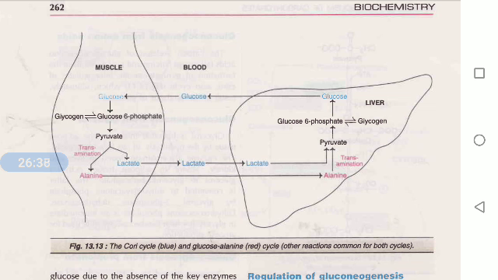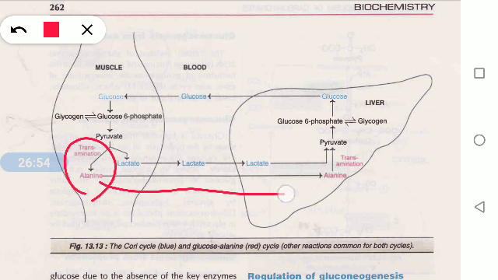Glucose alanine cycle. The glucose alanine cycle is nothing but glucose and glucose 6-phosphate in muscle by means of transamination. Pyruvate will convert into alanine, and this alanine will be converted from muscle protein. This will convert to alanine by means of transamination. Alanine will convert again into pyruvate in the liver, and thereby pyruvate will convert into glucose by means of gluconeogenesis.